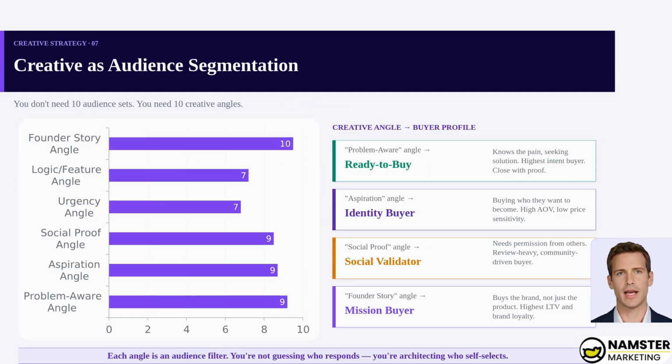This means you don't need 10 audience sets. You need 10 creative angles. A problem-aware angle attracts ready-to-buy, high-intent shoppers. An aspiration angle attracts identity buyers with low price sensitivity. A social proof angle draws in the validation seekers. A founder story angle brings in mission-driven buyers with the highest lifetime value. Each angle is an audience filter. You're not guessing who responds, you're architecting who self-selects.